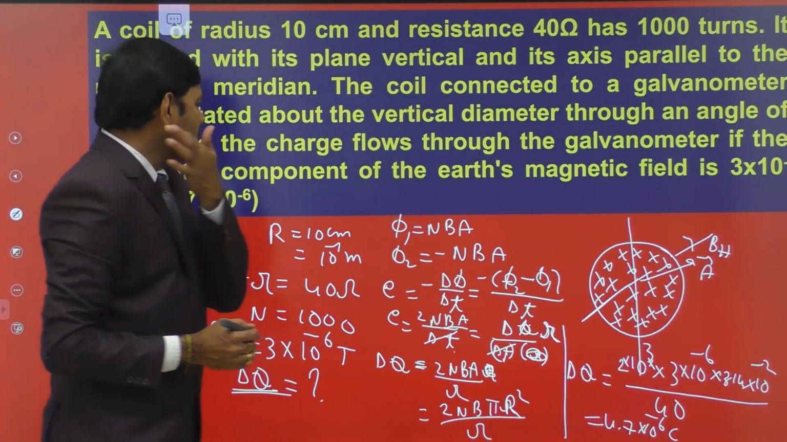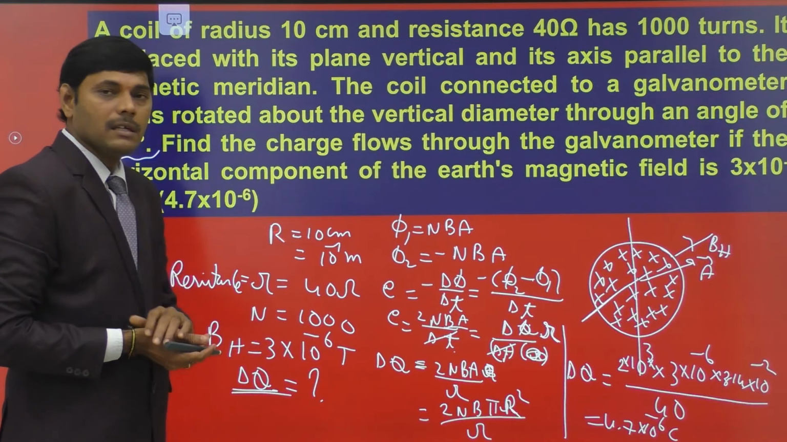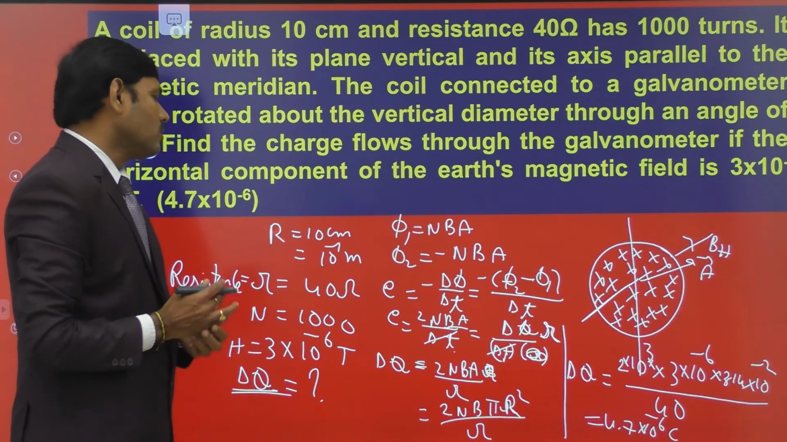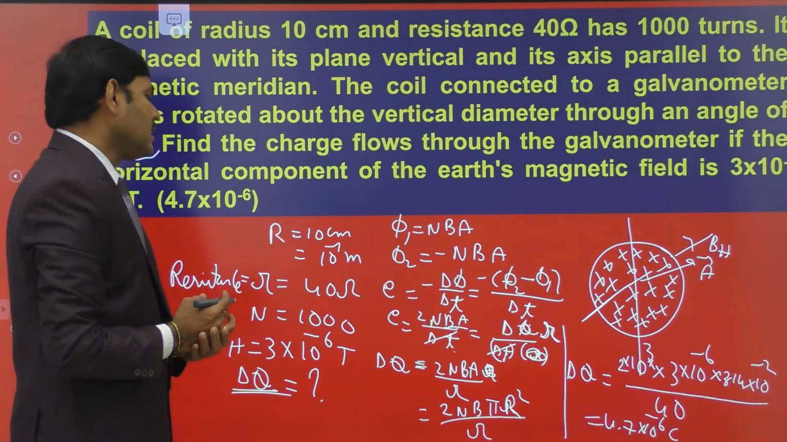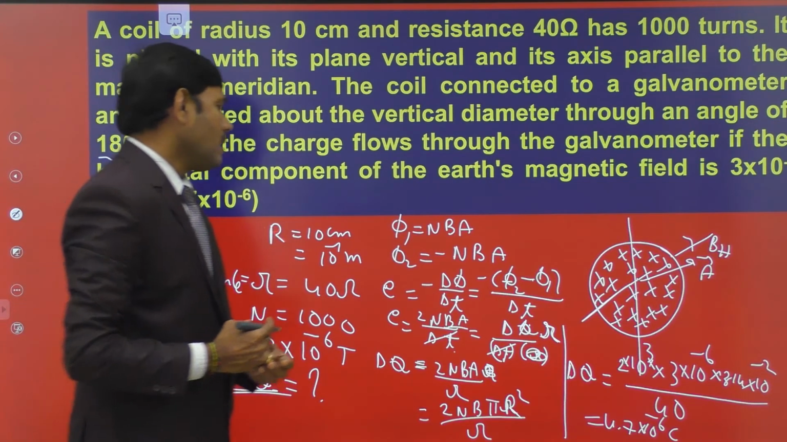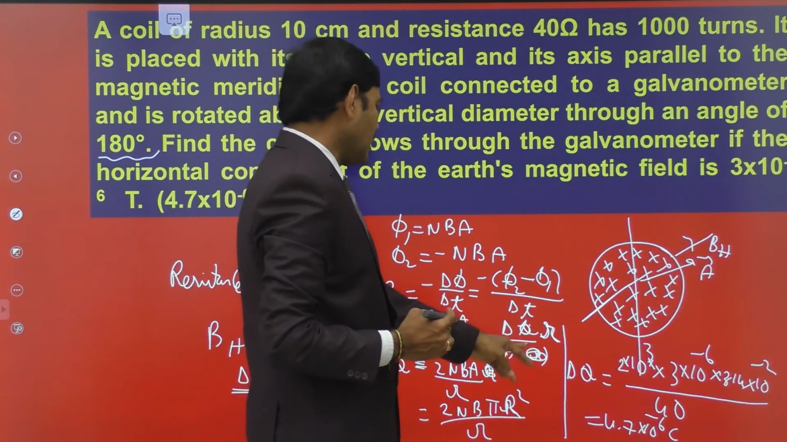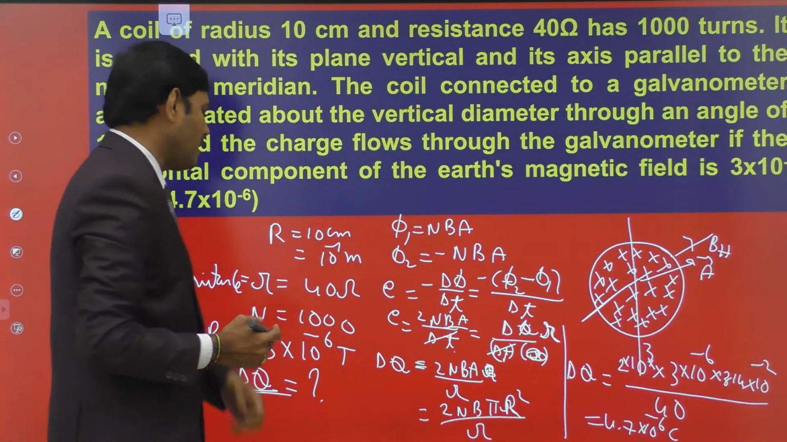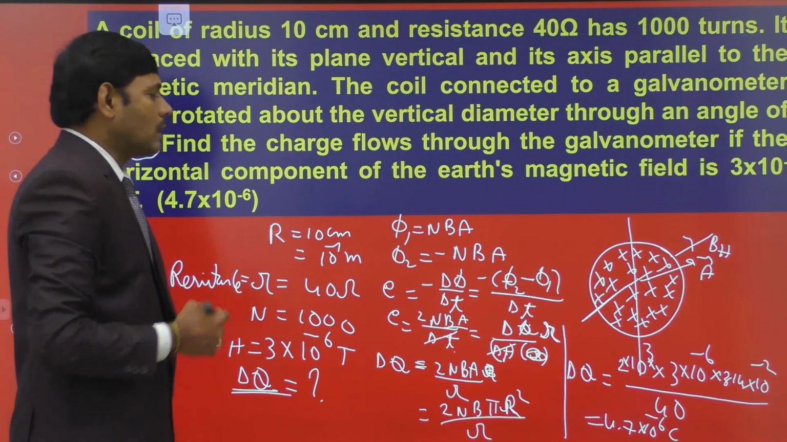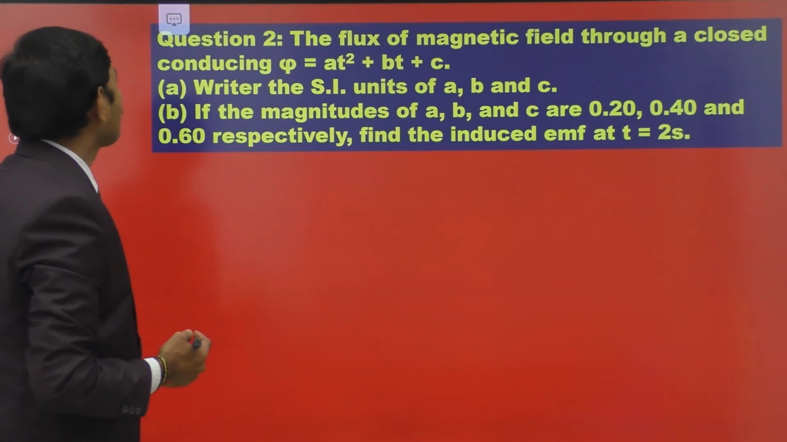So when the wheel is rotated by 180 degrees, the change in flux is equal to 2nBA. Then EMF is equal to 2nBA by delta T. E is equal to IR, and I means delta Q by delta T. Delta T gets cancelled. Then delta Q is equal to 2nBA divided by R. So let us move on to the next problem.